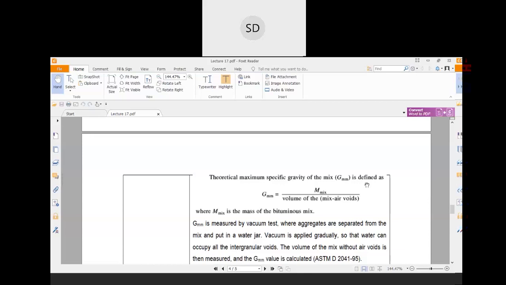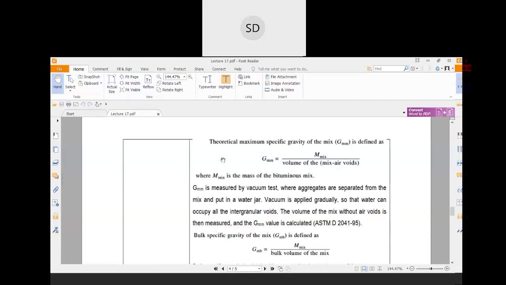It would be the mass of the mix, that is the total weight of the mix, divided by the volume of the mix minus air voids. Here m mix is the mass of the bituminous and aggregate mix.